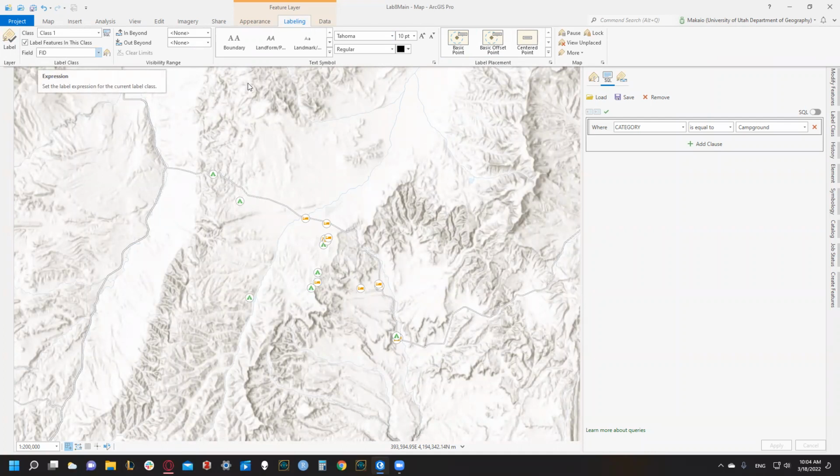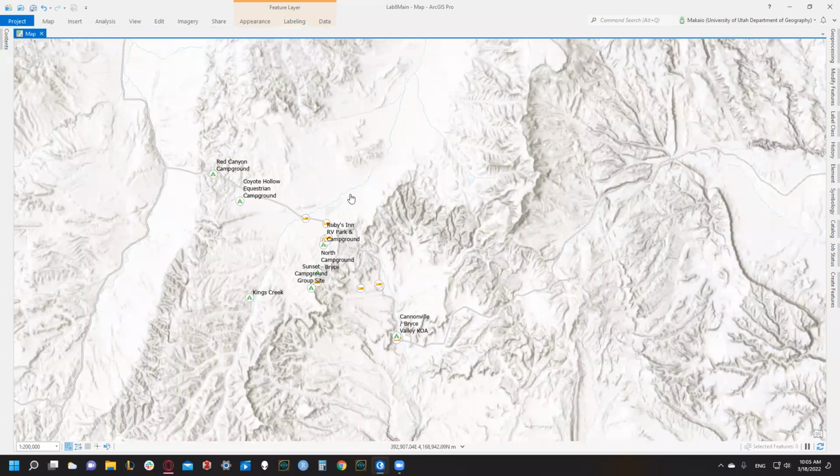This came up during the lab. We'd select the campground category, but we wouldn't switch over our field. So let's make sure that our field under the labeling banner says category. It says category. All right, let's label it. Oh no, it'd be name, sorry. There we go. So we've only labeled the campgrounds and we've got the campground names right here. All right, that's 2B. We've created a SQL query and we've labeled our campground names. Cool. So on to number 3.